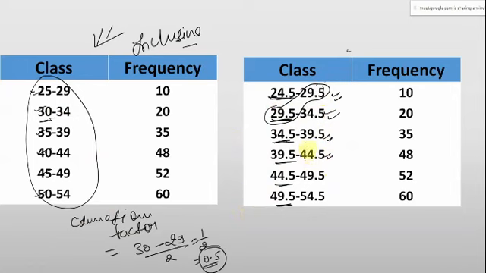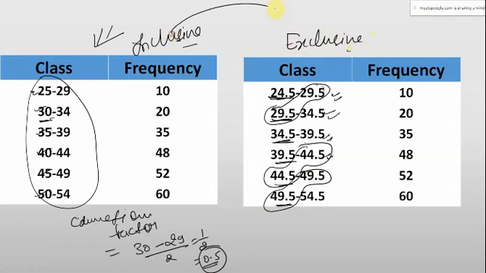You can observe any two classes. So this is how it is converted from inclusive to exclusive.